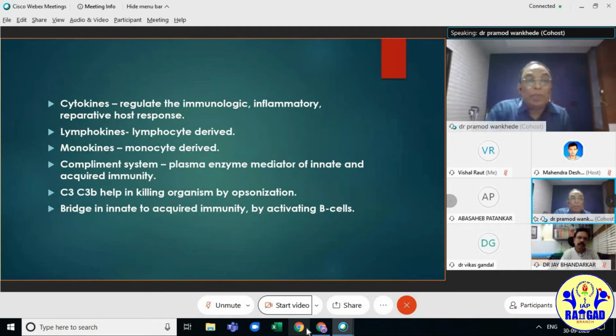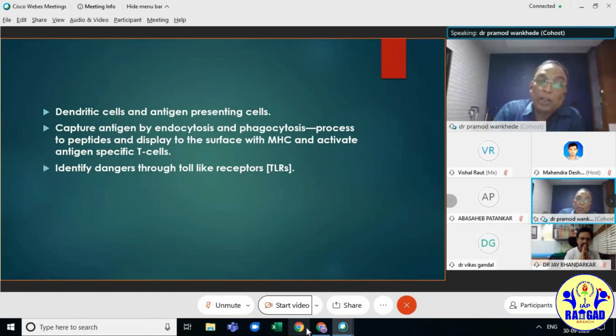They regulate the immunoglobulin, inflammatory and reparative host response. Lymphokines are lymphocyte derived, monokines are monocyte derived. Complement is a plasma enzyme, a mediator of innate and acquired immunity. It forms a bridge between innate and acquired immunity. The C3 and C3b help in killing the organism.